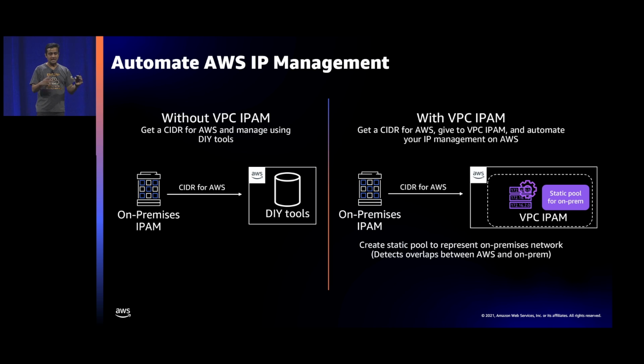You can even create a static pool for on-prem, which represents what you are using on-prem. IPAM won't use it to allocate VPCs out of it, but if a VPC was created and it is conflicting with this on-prem static pool, then IPAM will give you an alert that, hey, I found a VPC which is not conflicting with any other VPC, but it is actually conflicting with one of your on-prem deployments. So it will help you troubleshoot routing issues if you have any.